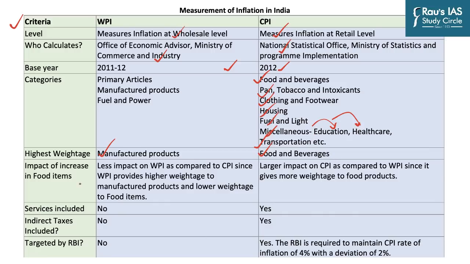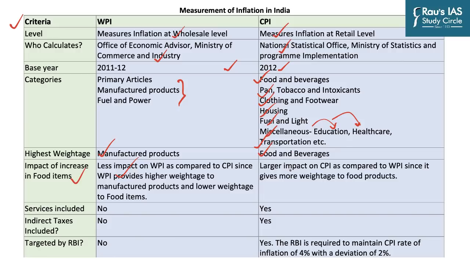Now, when the food prices increase, which is what is happening now, will it impact WPI the same way as it does CPI? Of course not, because you can see that the highest weightage is given to manufactured products, and so the impact of increase in food items is less on WPI as compared to CPI, since the WPI provides higher weightage to manufactured products and lower weightage to food items.